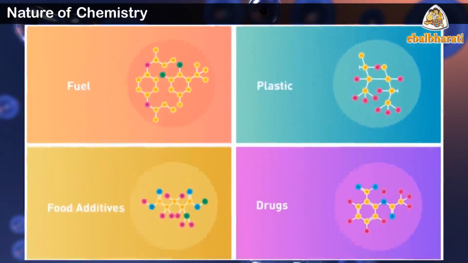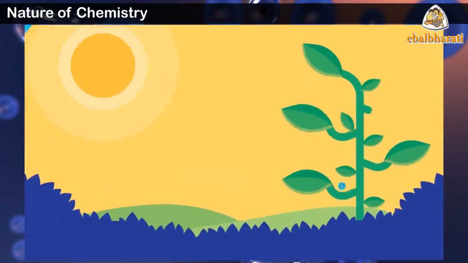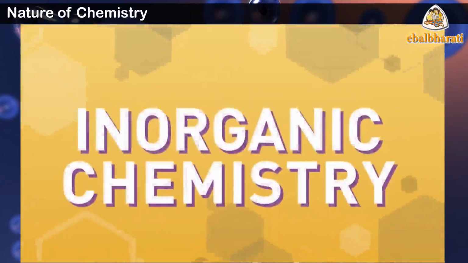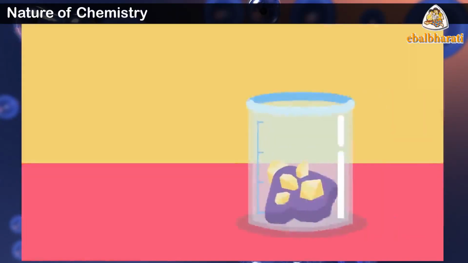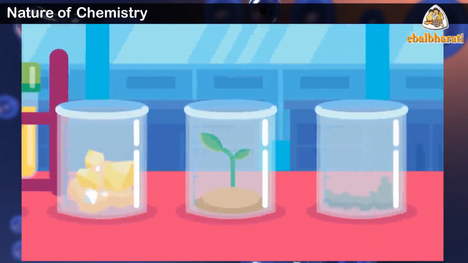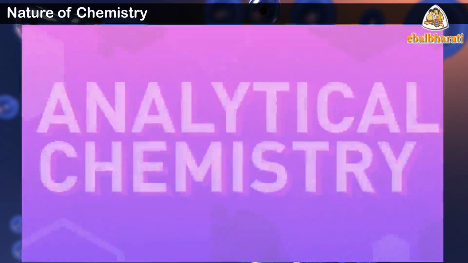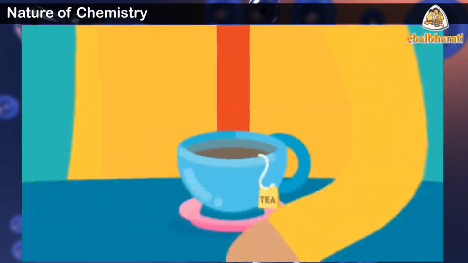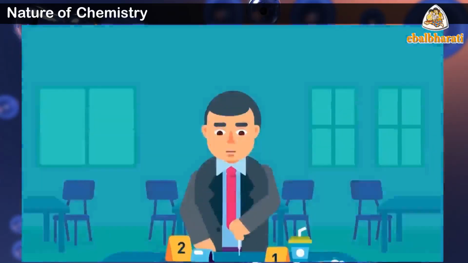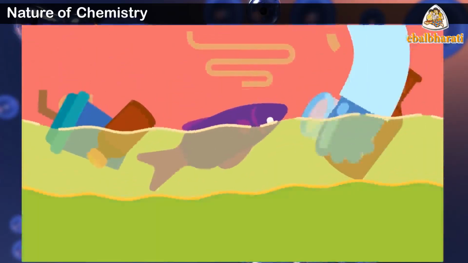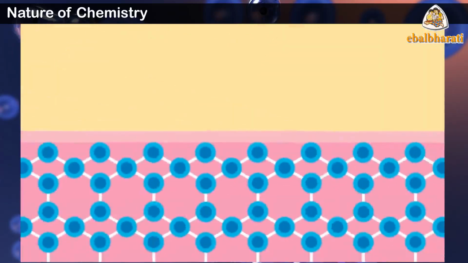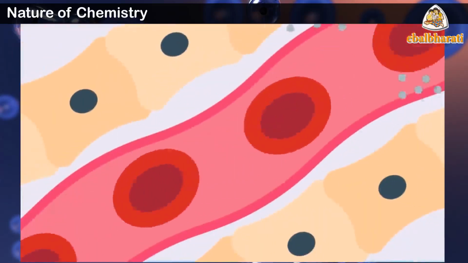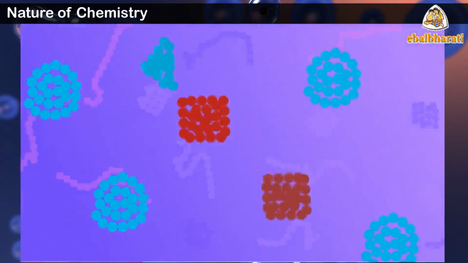About nature of chemistry. Chemistry is traditionally classified further into 5 branches: organic, inorganic, physical, bio, and analytical. One of them, physical chemistry, deals with the studies of properties of matter. It is the study of atoms, molecules, and fundamental concepts related to electrons, energies, and dynamics therein. It provides a basic framework for all the other branches of chemistry.